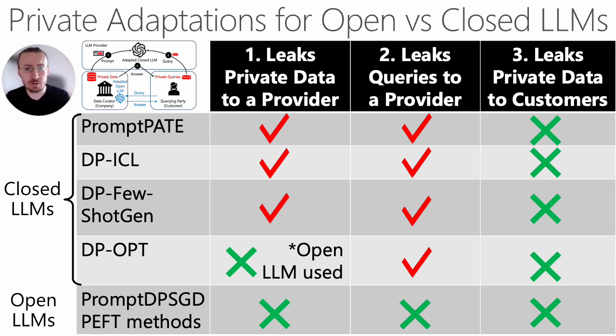Overall, we analyzed 4 recent methods to adapt closed LLMs, including our PromptPATE. All of these methods were designed for closed LLMs to prevent the leakage of the private data to the querying party. All of them fulfill this goal. However, they leak private data and queries to the LLM provider. The only method that does not leak private data to the LLM provider is DP-OPT. However, DP-OPT requires the data curator to use an open LLM locally on premise. Most importantly, if we privately adapt open LLMs, only then we can prevent these 3 types of leakage.